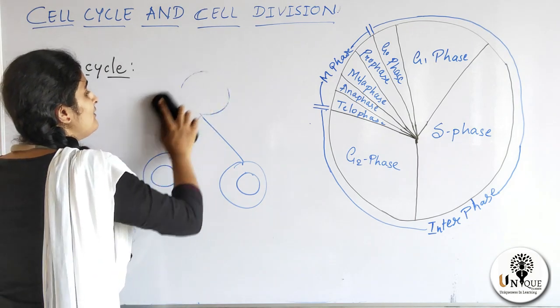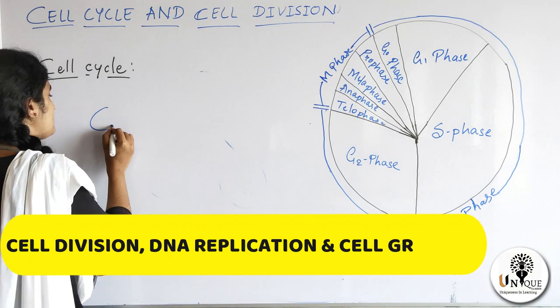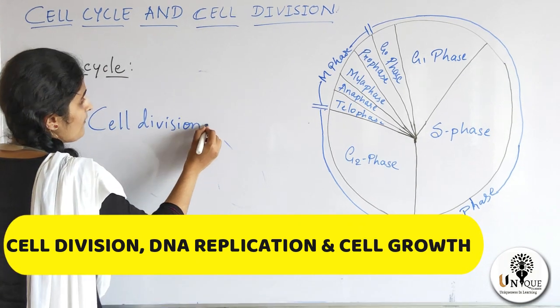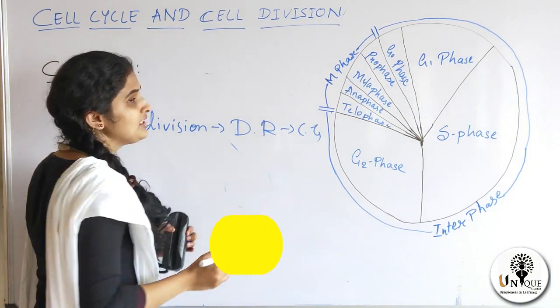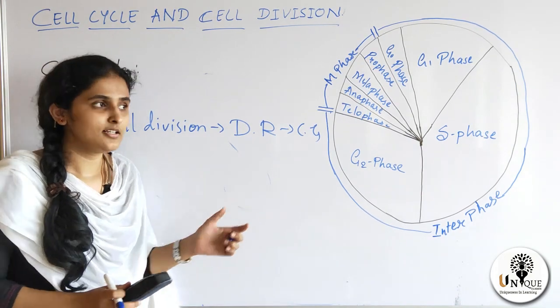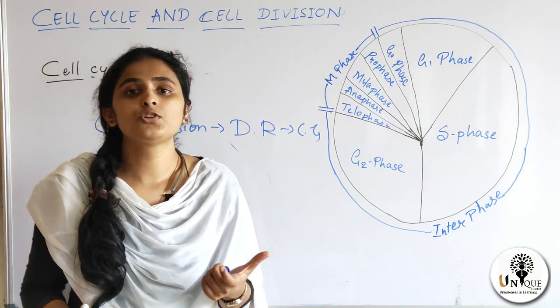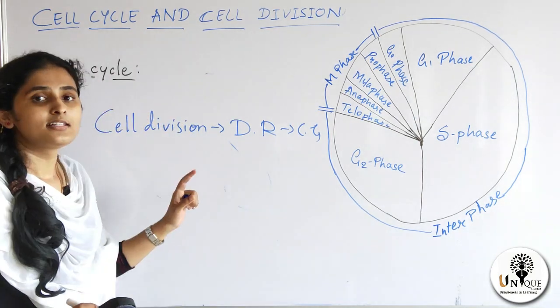So in cell cycle we have some major events. Those are cell division, DNA replication and cell growth. So these are some major events which are going to happen in cell cycle. So all these events should occur in a corresponding way to ensure the correct cell division. Then only we can call it as cell cycle.